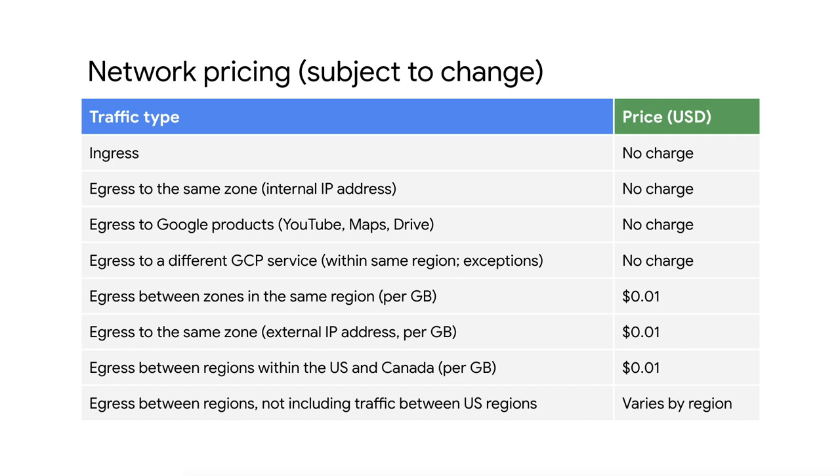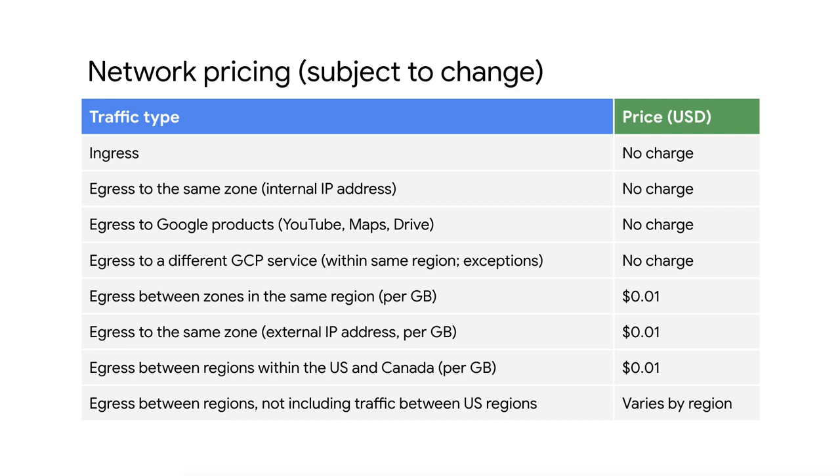Egress traffic to the same zone is not charged as long as that egress is through the internal IP address of an instance. Also, egress traffic to Google products like YouTube, Maps, Drive, or traffic to a different GCP service within the same region is not charged for. However, there is a charge for egress between zones in the same region, egress within a zone if the traffic is through the external IP address of an instance, and egress between regions.